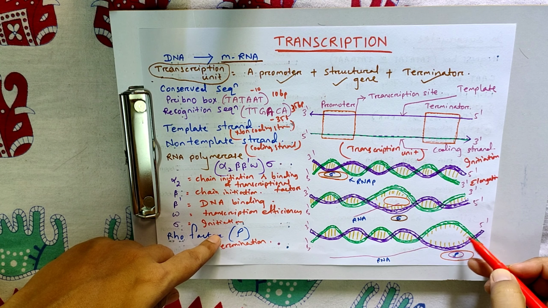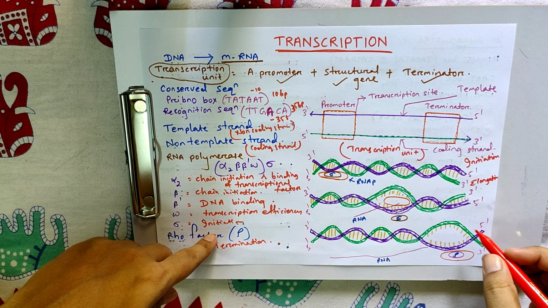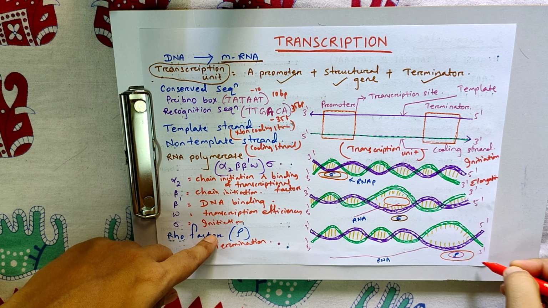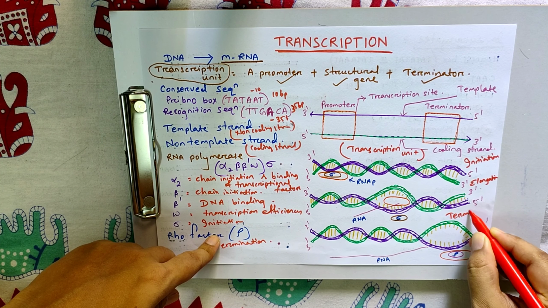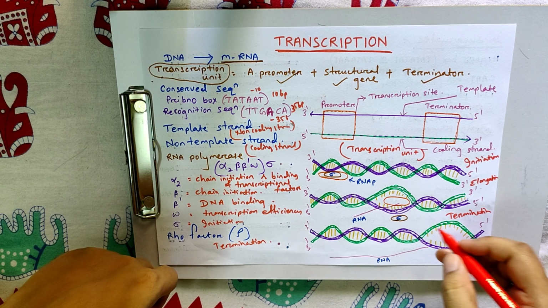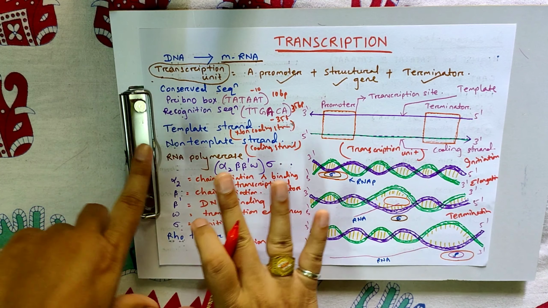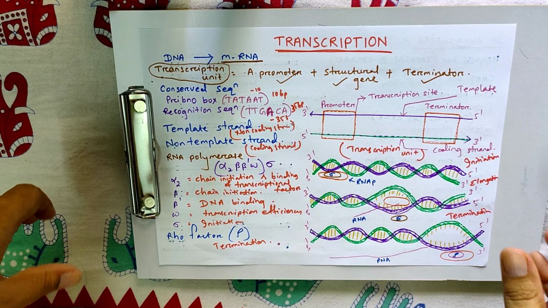In the termination step, what happens? The rho factor becomes attached to the RNA polymerase, and the RNA polymerase is removed. So this part is termination. In this way, RNA is released, that is mRNA. This is the kind of transcription that takes place in prokaryotes.